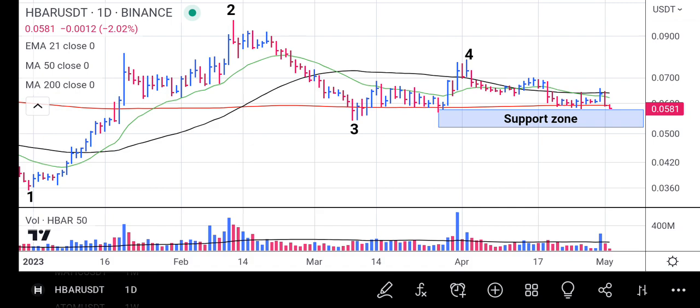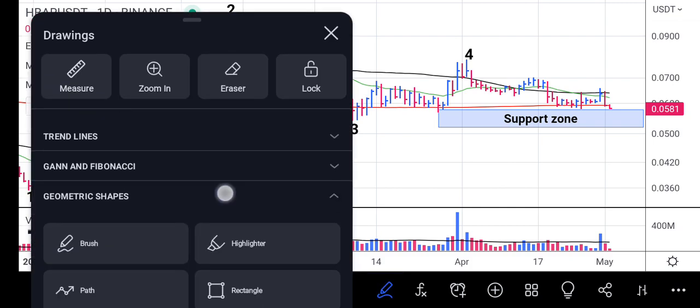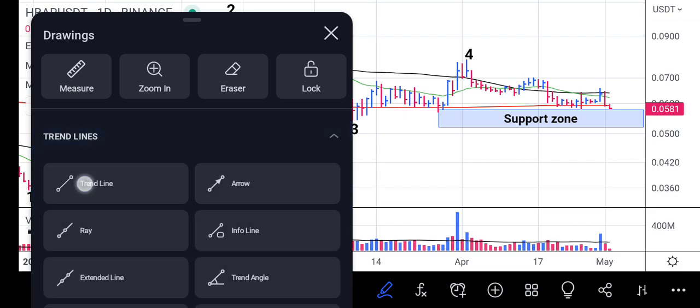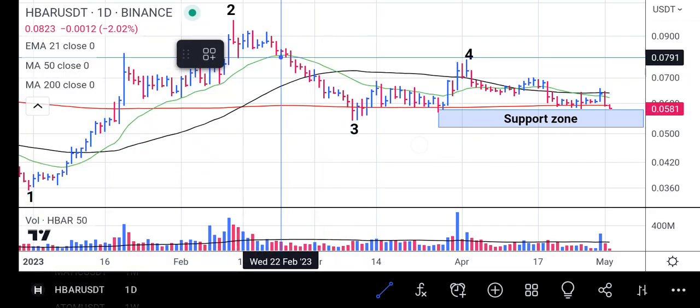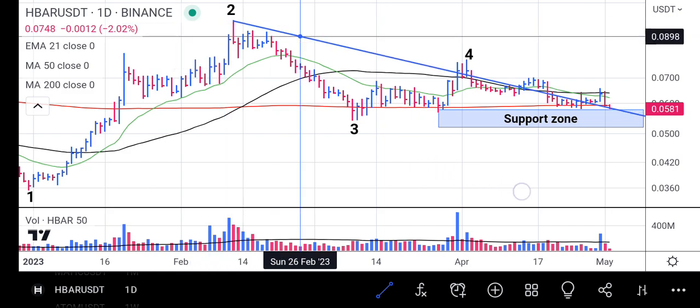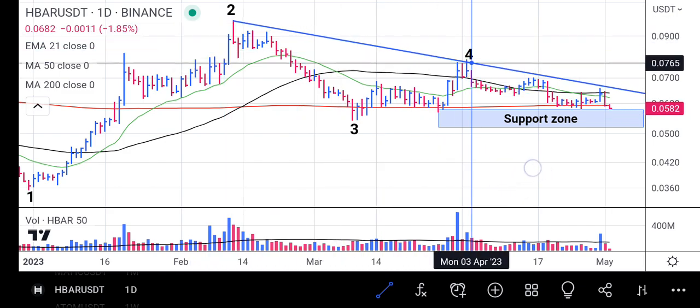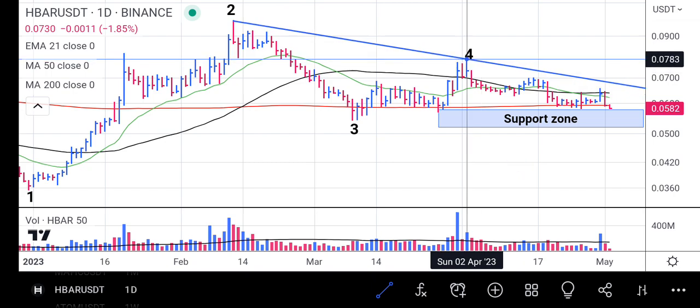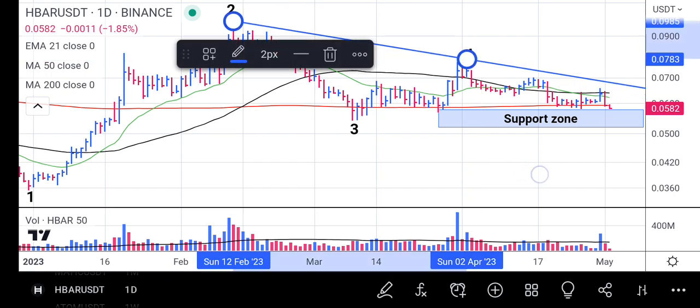With the way things are now, HBAR is showing a bearish sentiment as if the trade is heading down. It's not showing any bullish sign. Let me put in a trend line from 0.2 to 0.4 and see how it's reacting, because this is a downward trend line and HBAR is obeying the trend line, it's bouncing off it.